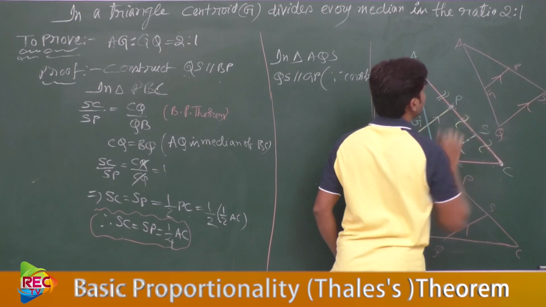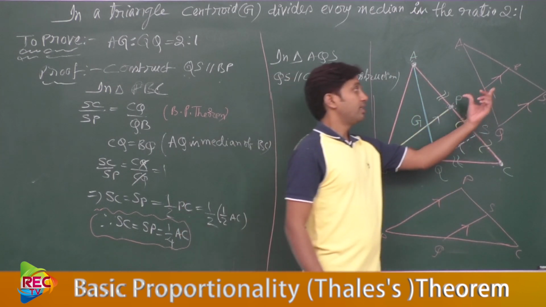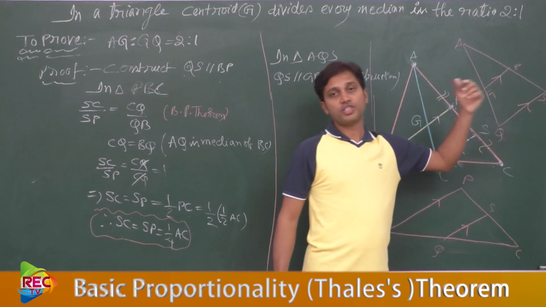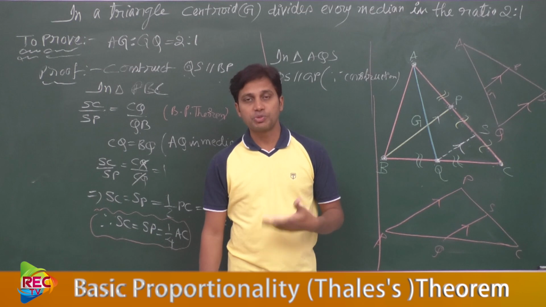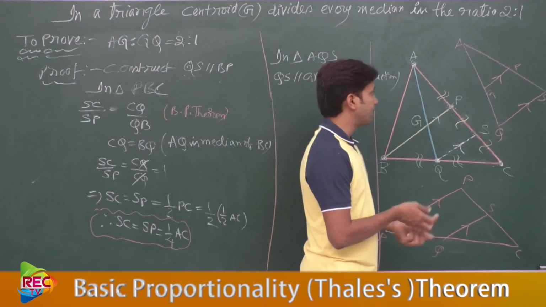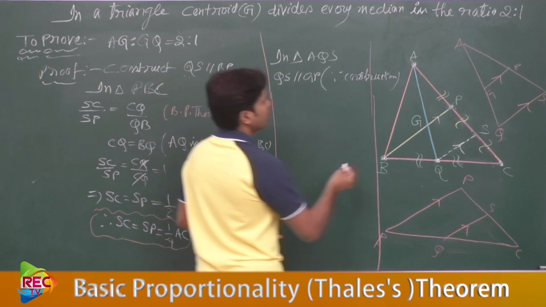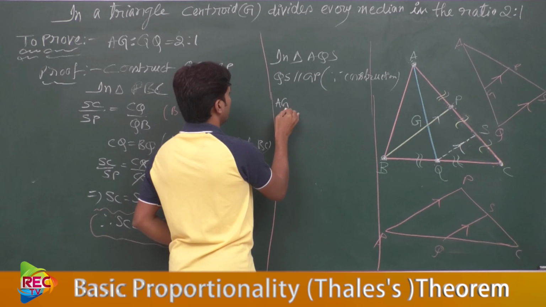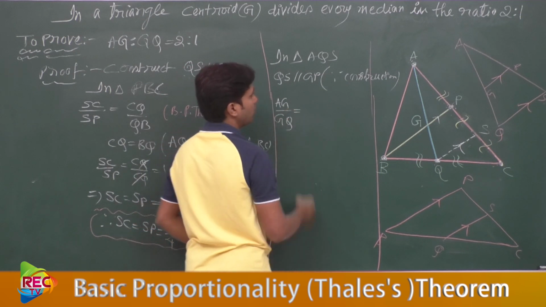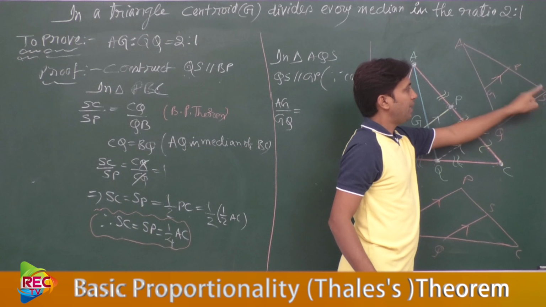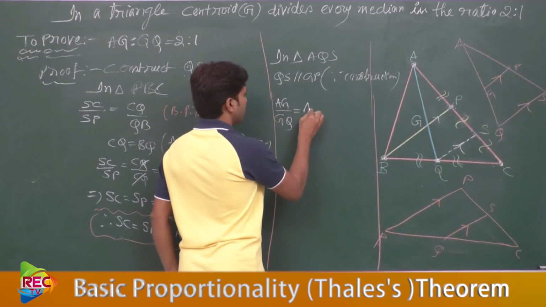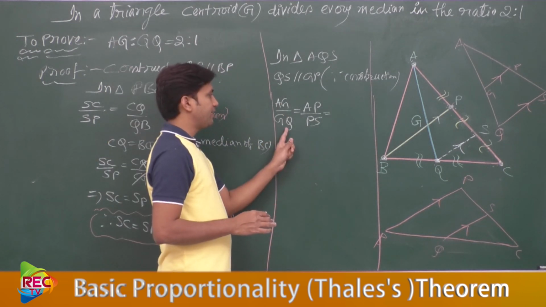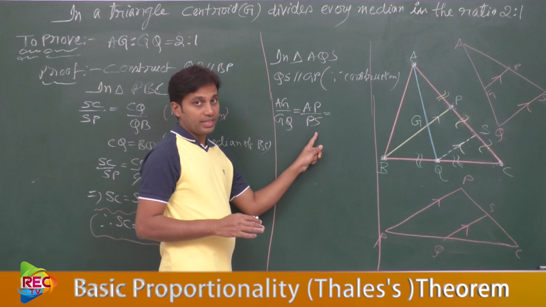Now what can we say here? This line is parallel to this side. Now tell me, here the line GP is parallel to one of the sides QS or not? Obviously, here also we can apply Thales theorem, means basic proportionality theorem. Then apply that. And just see here, AG by GQ equal to what? AP by PS. Just see here, AG by GQ equal to AP by PS.